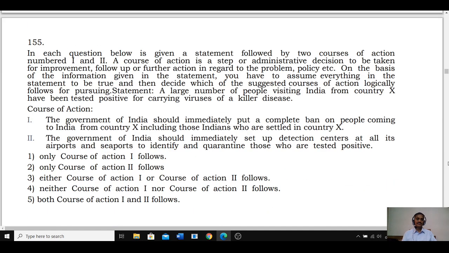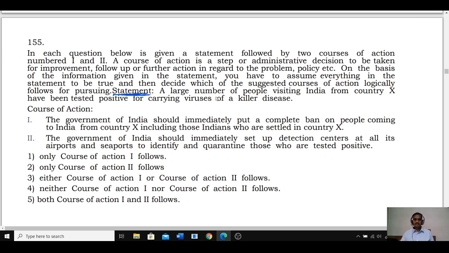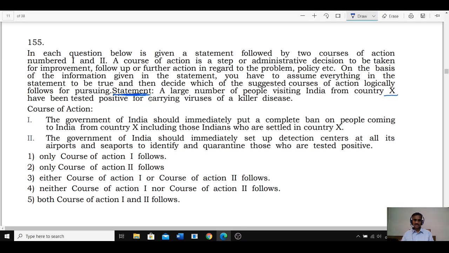Then coming to 155, courses of action. Statement. Where is the statement we have? Now here is the statement. A large number of people visiting India from country X have been tested positive for carrying viruses of a killer disease. Okay.